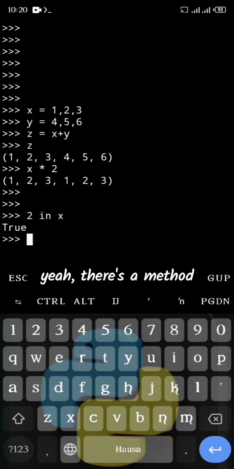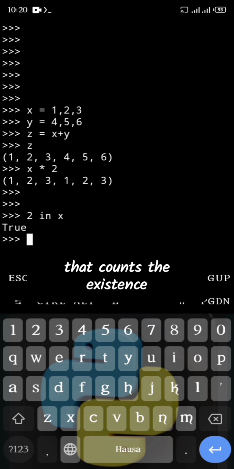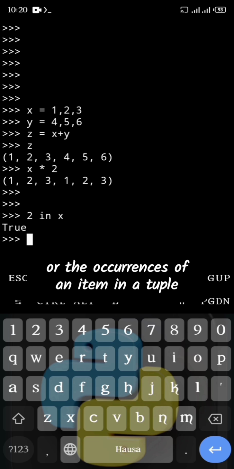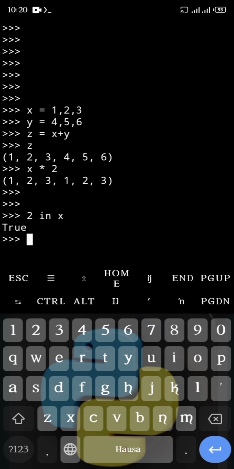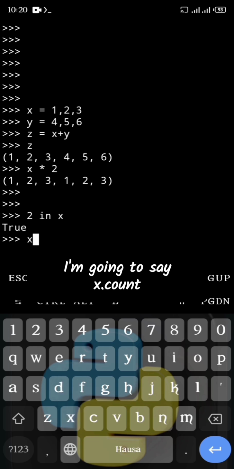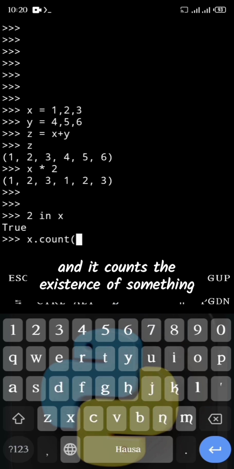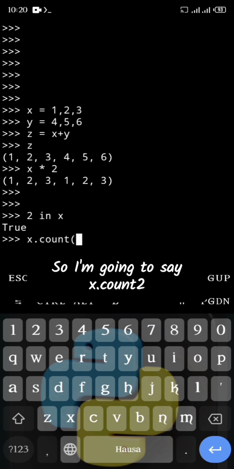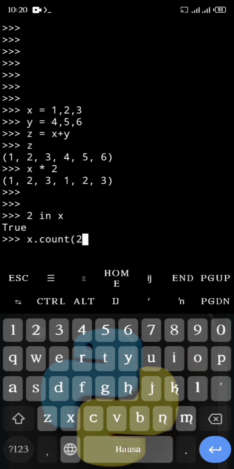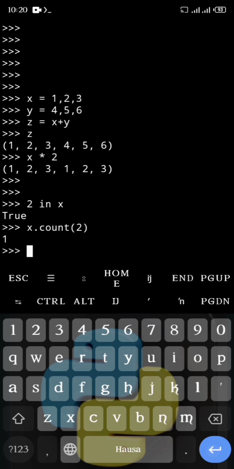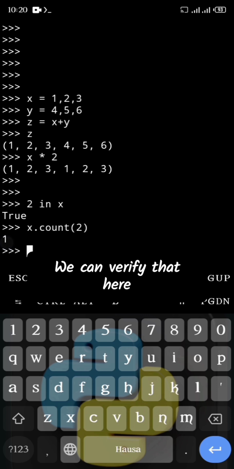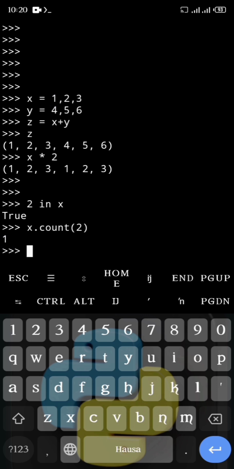There's a method that counts the occurrences of an item in a tuple. For example, I'm going to say x dot count, that's the count method, and it counts the existence of something. So I'm going to say x dot count 2. It tells me that we have 2 inside of x. We can verify that here because we have 2 right here.